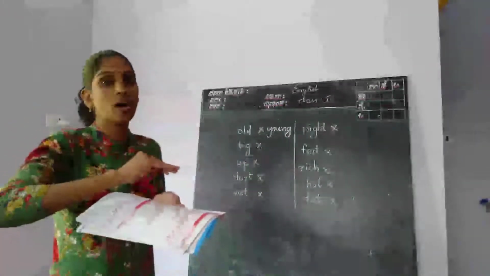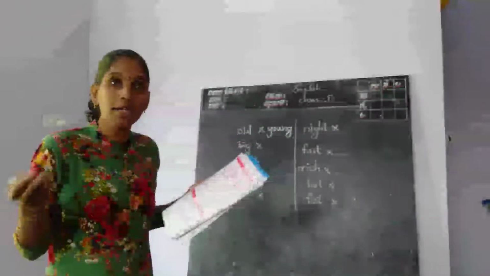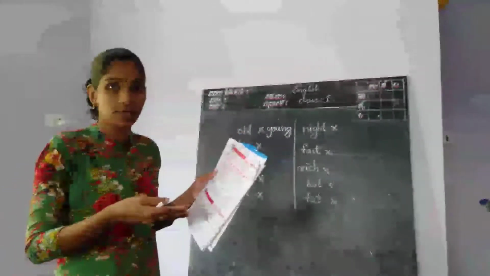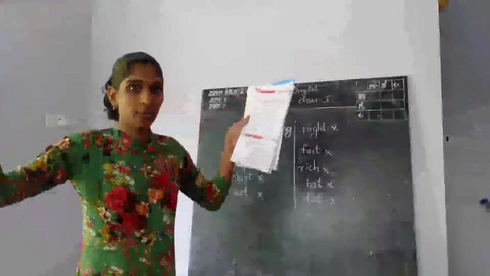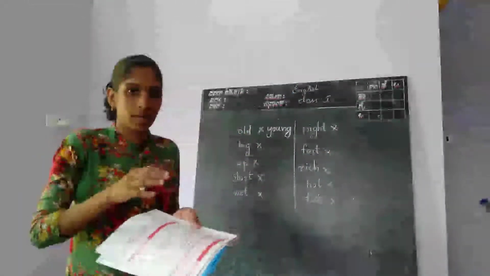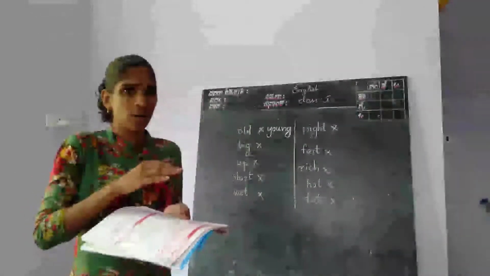Big opposite small. The meaning of those words is totally different, right? Big means big one, and small is the opposite. In size it is small, right?